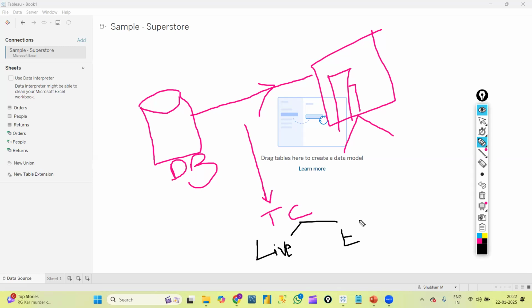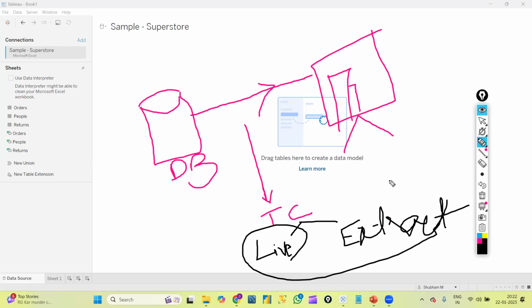So what is this Tableau connections? What is live connection? What is extract connection? And in which scenarios we are going to use this live and extract connection? Everything we will learn in detail in our Tableau connections class. For now, just to make you understand how we are connecting the data, what is helping us to connect, I said you this point. I hope I'm clear.